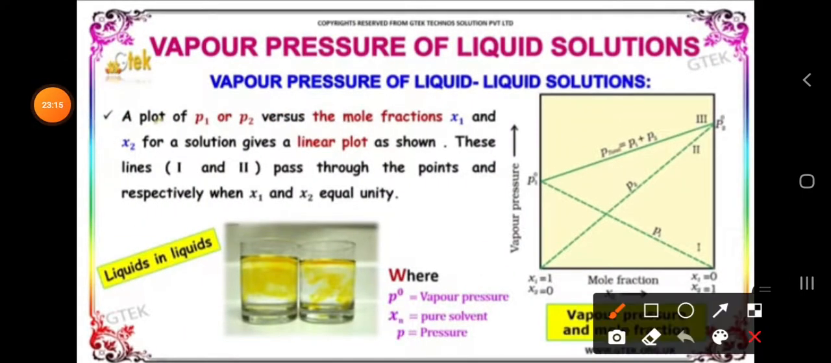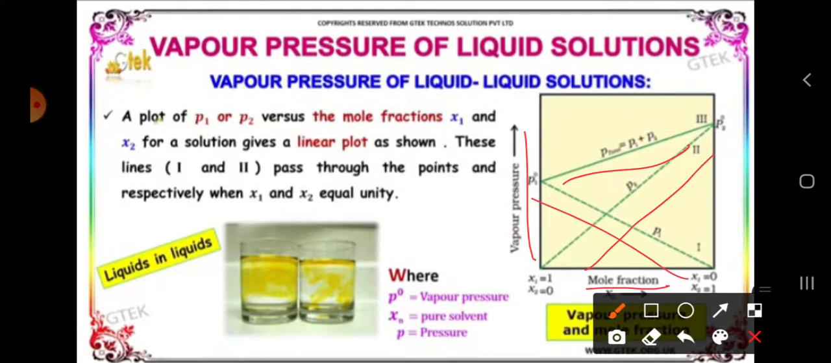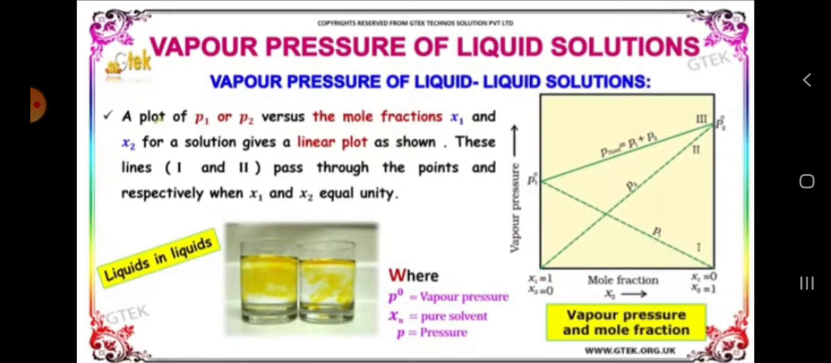So here, if you have seen the graph where mole fraction and vapor pressure are drawn with mole fractions x1 and x2 for a substance, it will give a linear diagram. These lines 1 and 2 pass through the points when x1 is equal to 1 and x2 is equal to 1. If x1 is equal to 0, the line is not going to pass. When x1 is equal to 1 only, it is going to pass the lines.